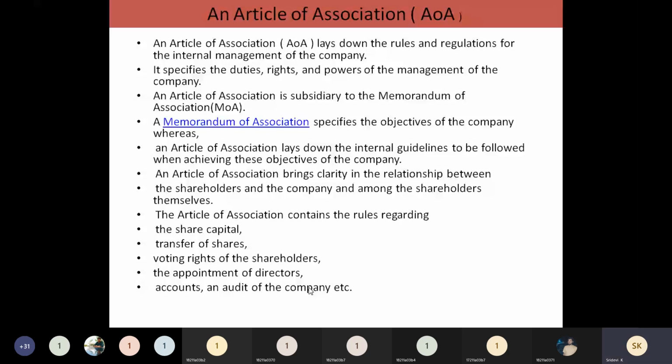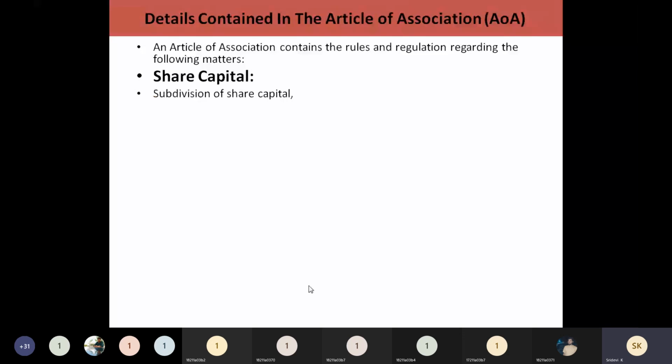In detail, if we go through what the rules and regulations are: share capital, subdivision of share capital, calls on shares. In case of forfeiture, sometimes some shareholders are not able to pay the whole amount. As we said in the example, if a 1,000 rupee share is there, he is unable to pay the 1,000 rupees after some time. Only 500 he paid initially, and on the first call 100 rupees he paid. The remaining, if he is not able to pay, will be taken over by the company itself, which is called forfeiture of shares.